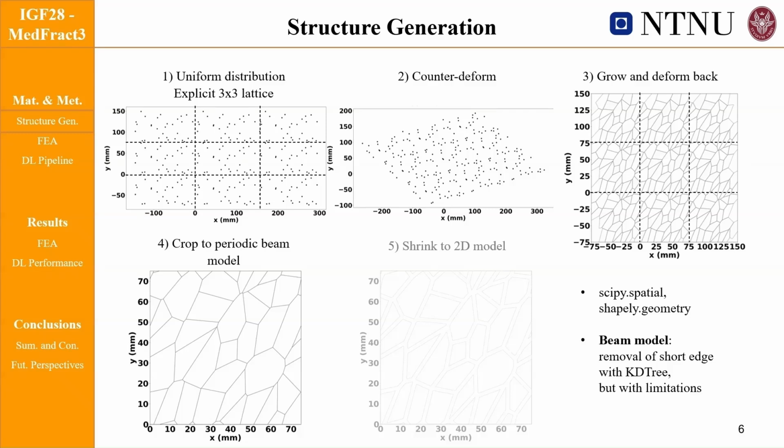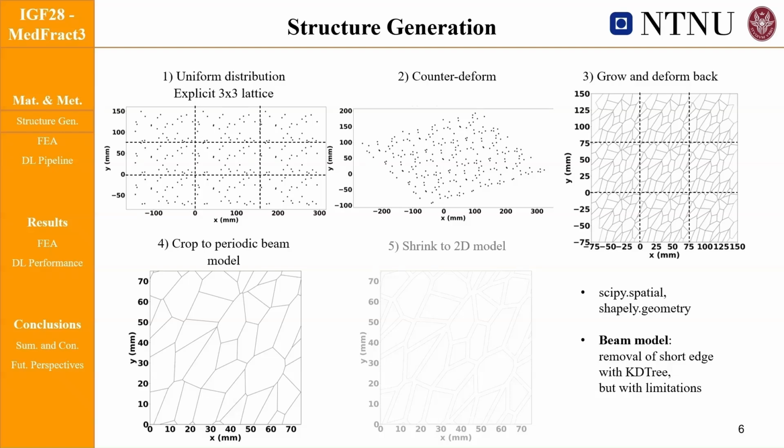This strategy works well for 2D solid models, but since we used beam models, we needed to eliminate very short edges that violate beam assumptions. To do so, we merged nearby nodes using a KD-tree-based algorithm. However, this comes with some limitation in terms of the achievable volume fractions and also on the trabecular morphologies that are obtainable.